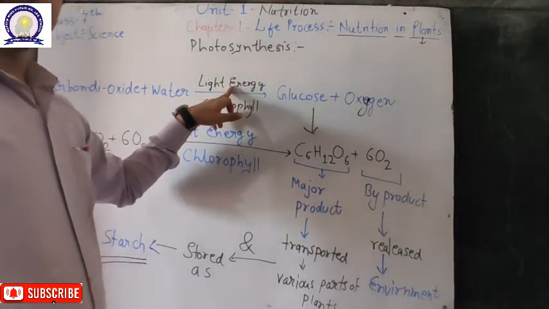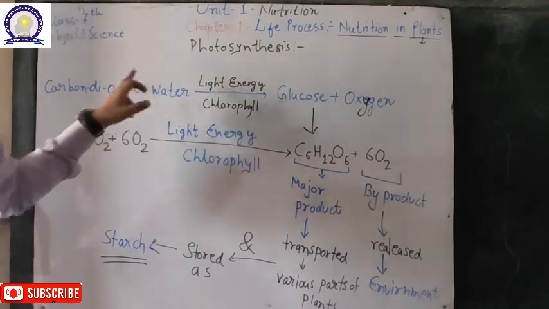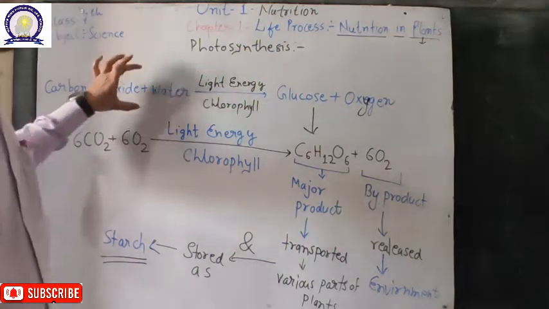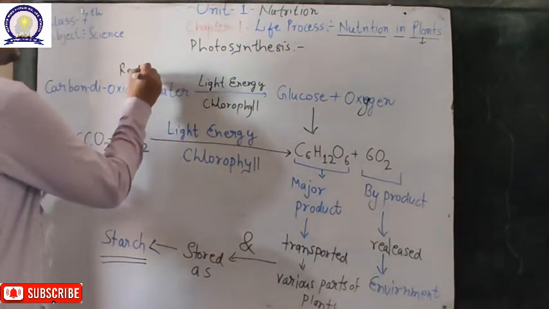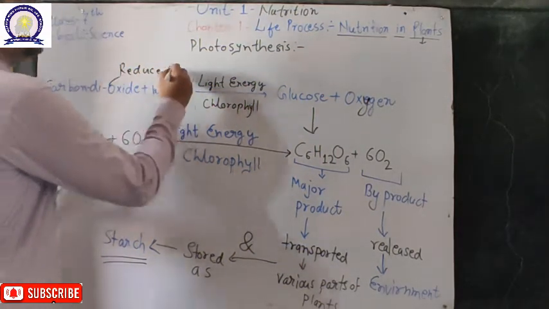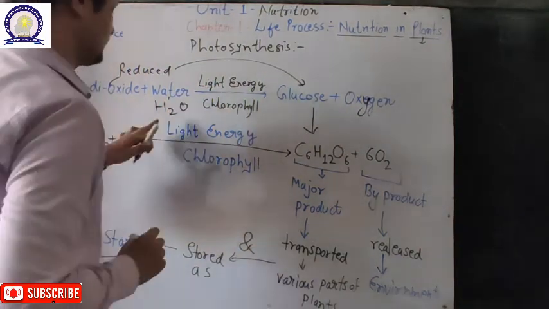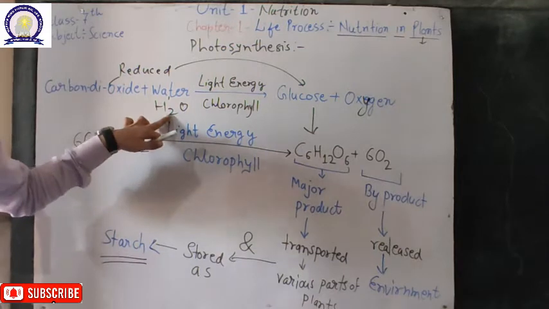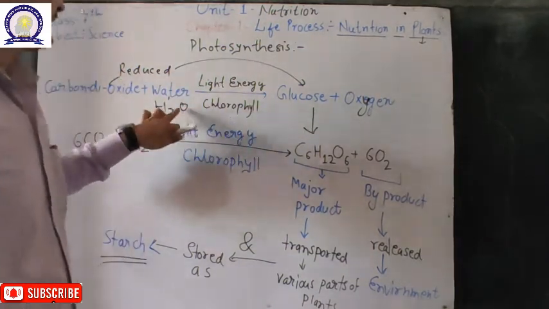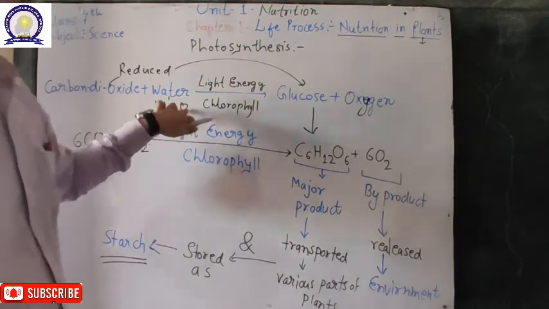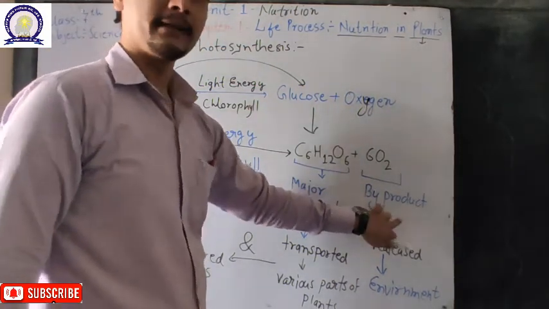Light energy is trapped from sunlight by chlorophyll present inside the plant cell, and via the chemical reaction the CO2 is reduced to glucose, and water splits in two. The hydrogen present in the water reduces carbon dioxide and forms glucose, and the remaining oxygen is made as a byproduct of the chemical reaction.